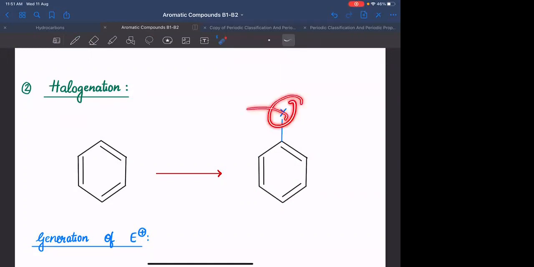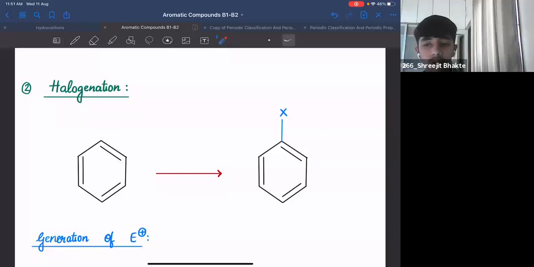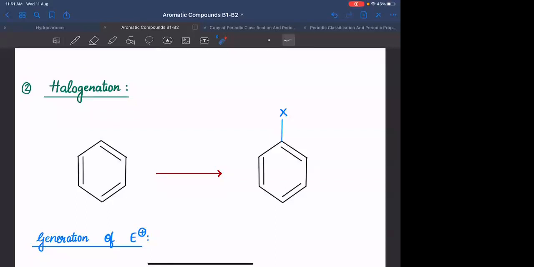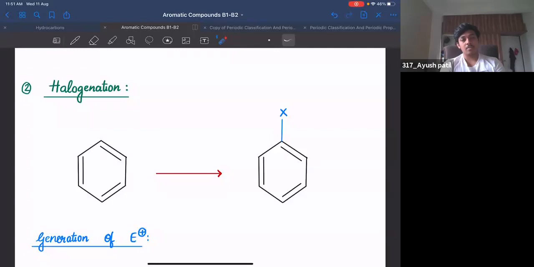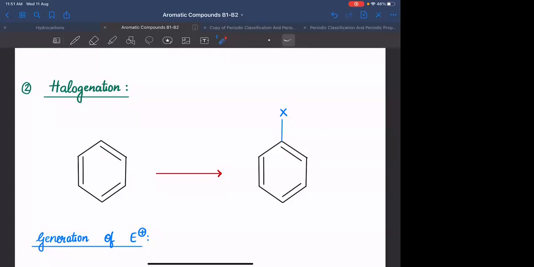If halogen is attached on this, what is the electrophile in this reaction? अगर NO2 जाके लगा तो electrophile क्या बताया आप लोग ने? NO2 positive. अभी X जाके लग रहा तो what will be the electrophile? X positive. बस हो गया. The electrophile that we need to generate is X positive. Let us see how it will be generated.